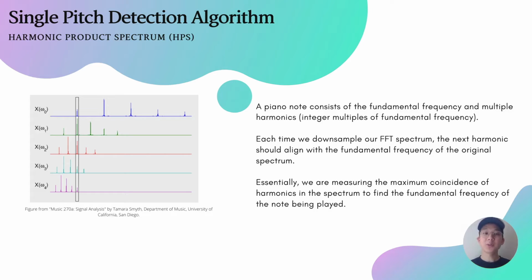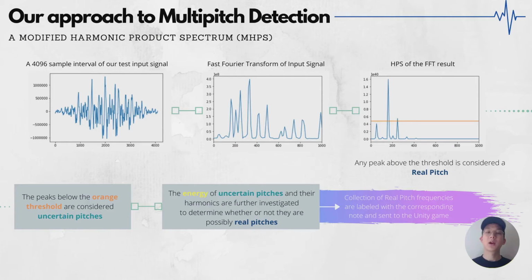We found the HPS, or harmonic product spectrum, to be the best algorithm for us because it is accurate and operates in real time, which matches the latency requirements of our game. However, HPS alone is only good for detecting one note at a time.